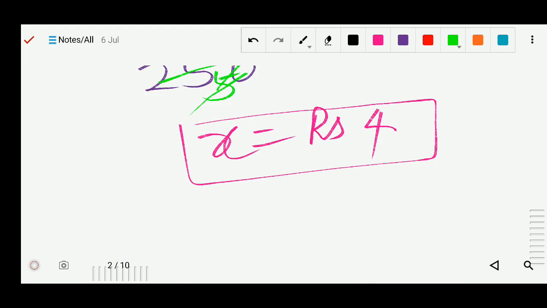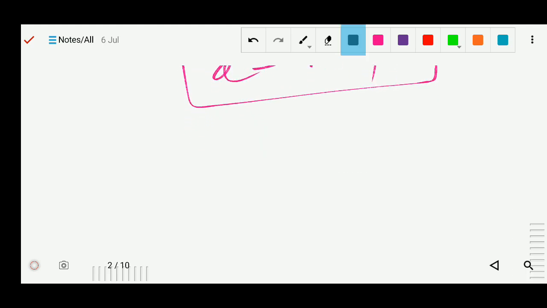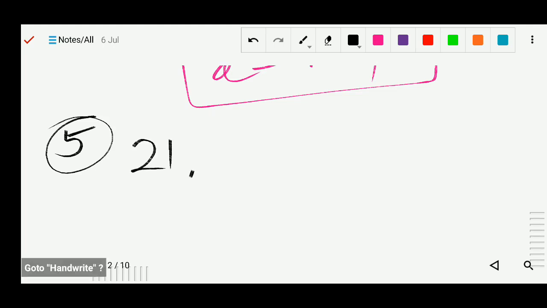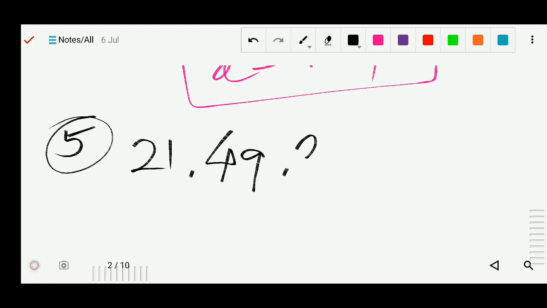Question number 5 is same like 2 and 3. The first, second and third terms are given, and you have to find the fourth term. The second is given 49, the third is also given 33, and your fourth is missing. So let this missing one be x.